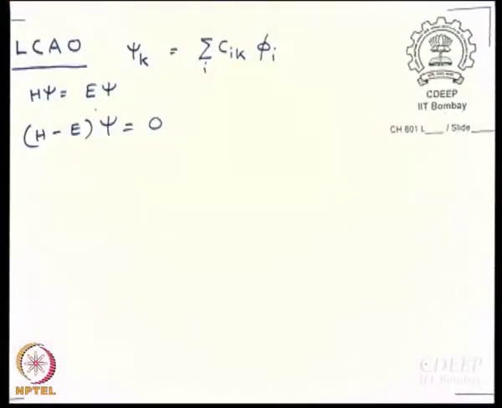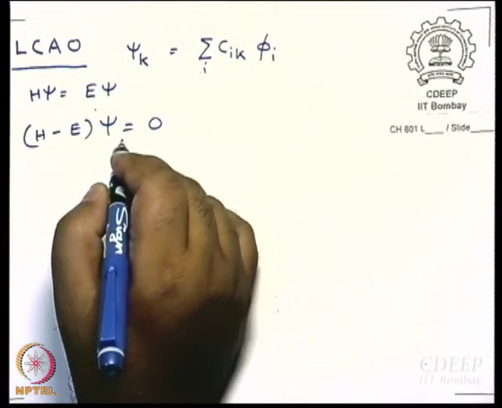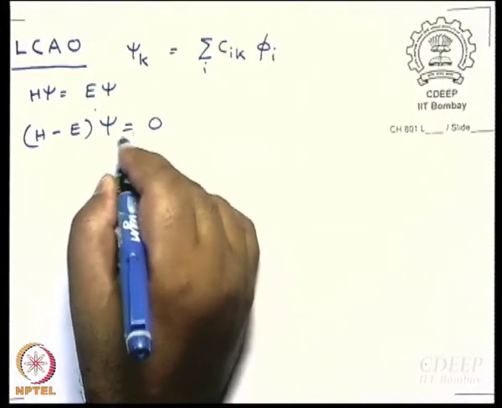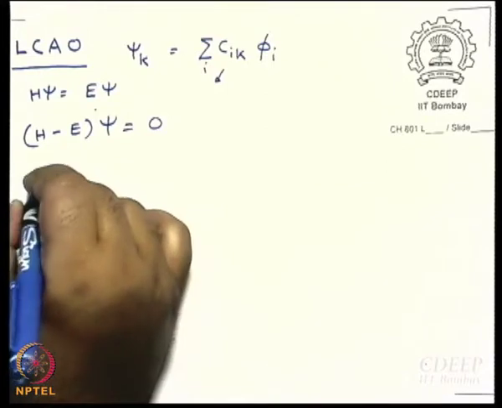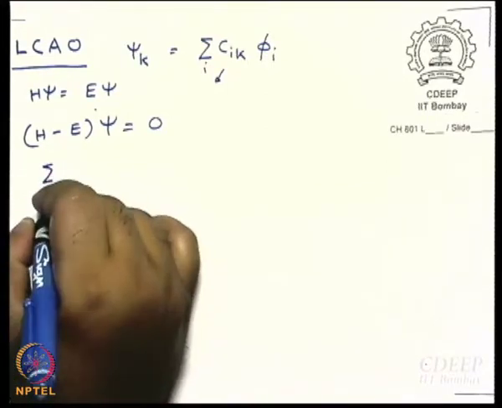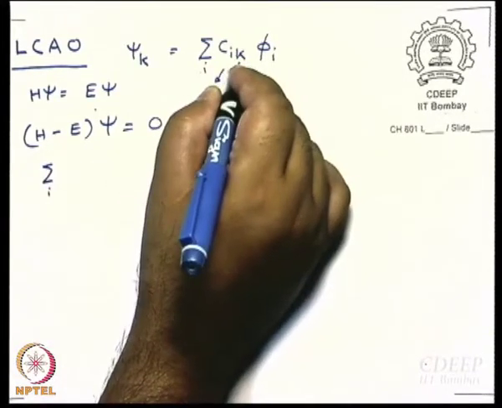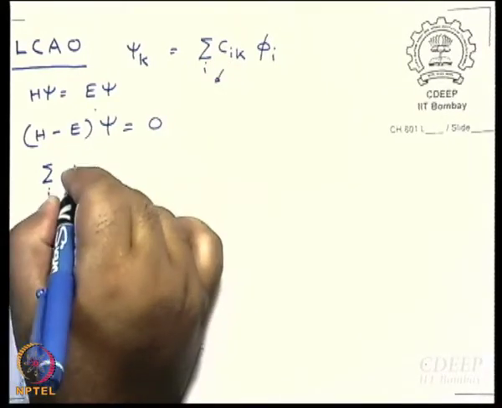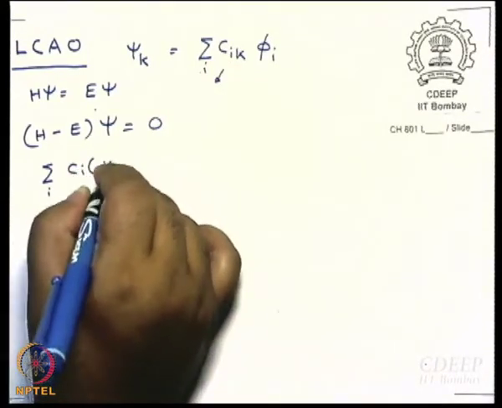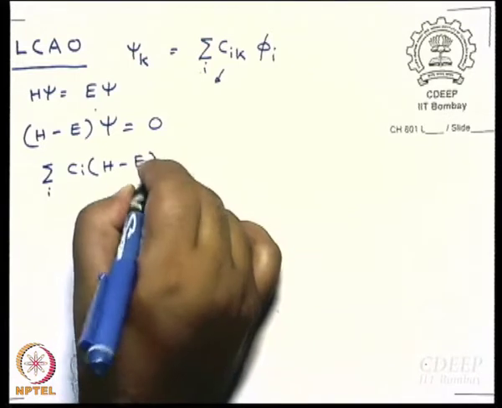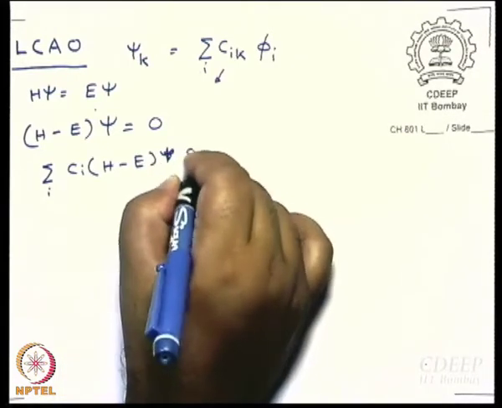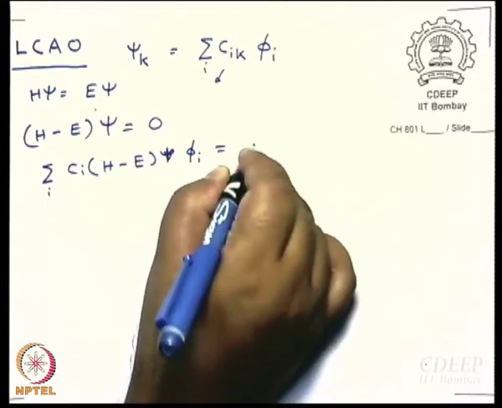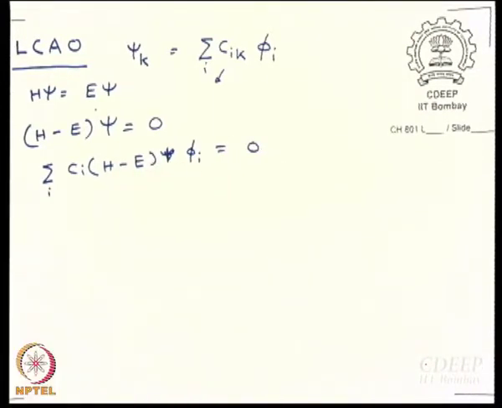Of course, now we have only one equation. We will see how we can generate many equations from there. So, H minus E psi equal to 0. What is psi? You can use this value. So, I can write sum over i. I will drop this k, and write Ci (H minus E) phi i equal to 0.